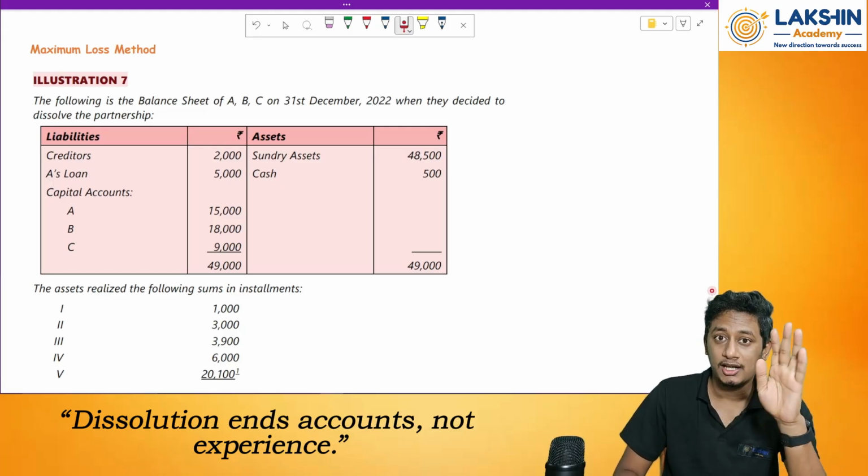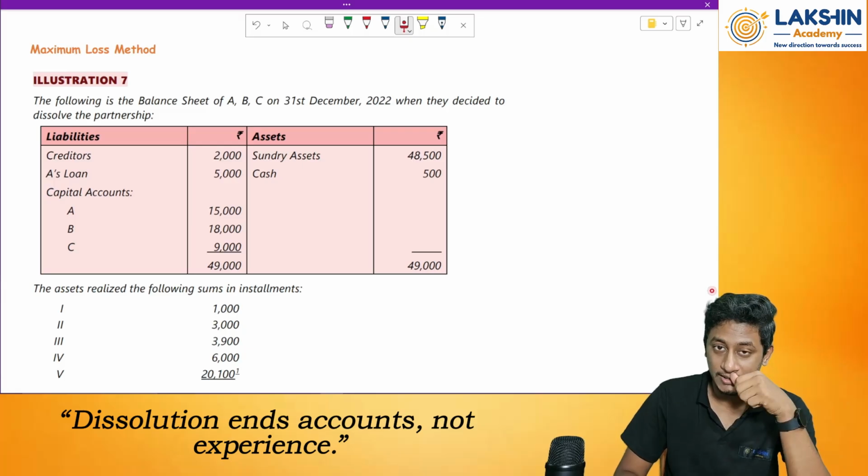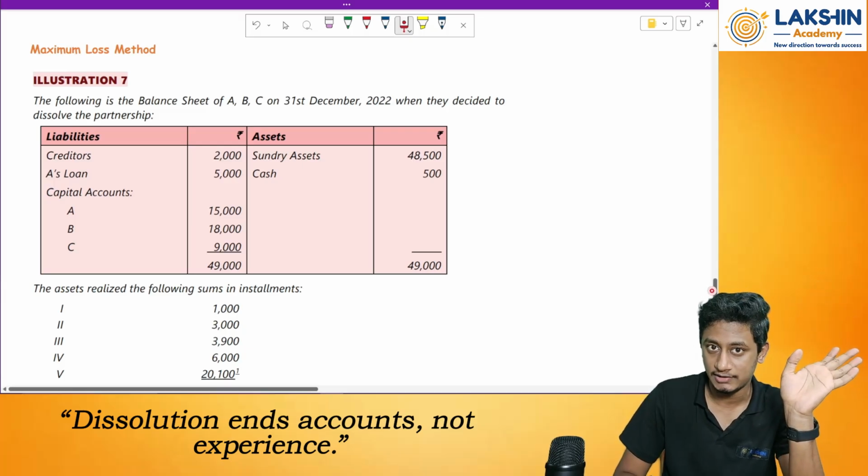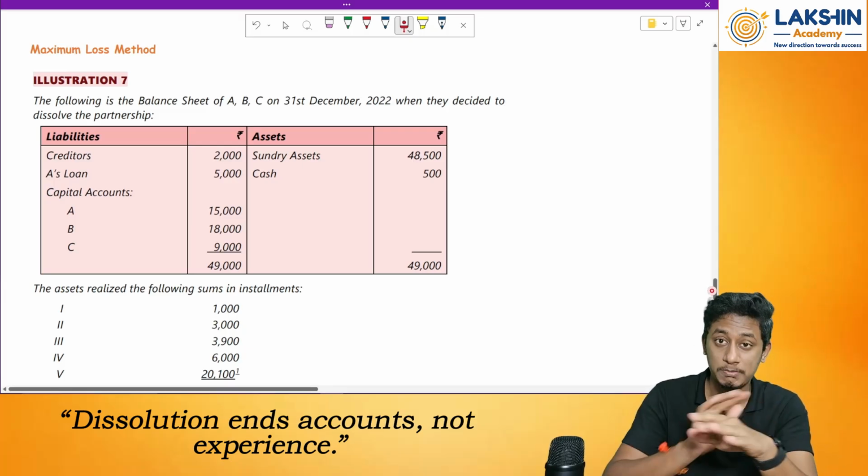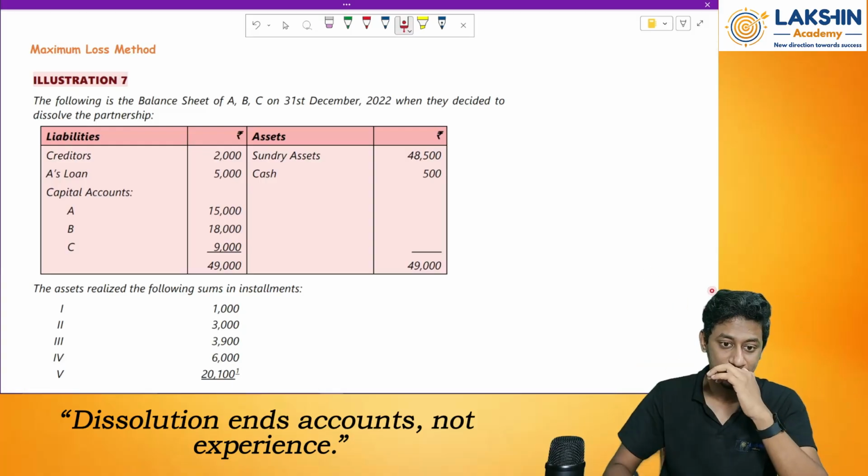See, these two topics might come in an examination. It is a completely step-based method. Clear? It is a step-based method. Here you need not prepare any ledger accounts. It's a format. So let's have a look at it first of all.